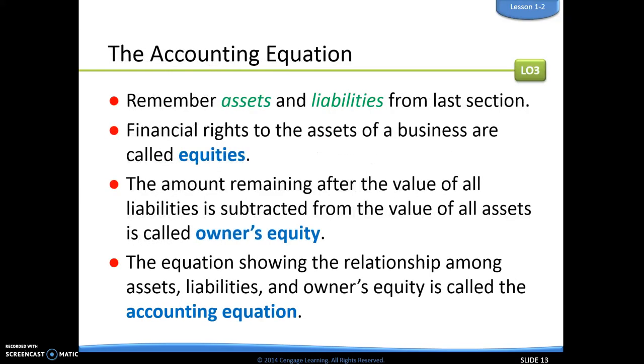So, back to the accounting equation. From section 1.1, we've already talked about assets and liabilities, meaning things that we own and things that we owe to other people. Now, the difference between those we call equities, or financial rights to the assets of a business. The amount that's remaining after the value of liabilities gets subtracted from the value of assets is called owner's equity. And so what the accounting equation shows essentially is assets, liabilities, and owner's equity.